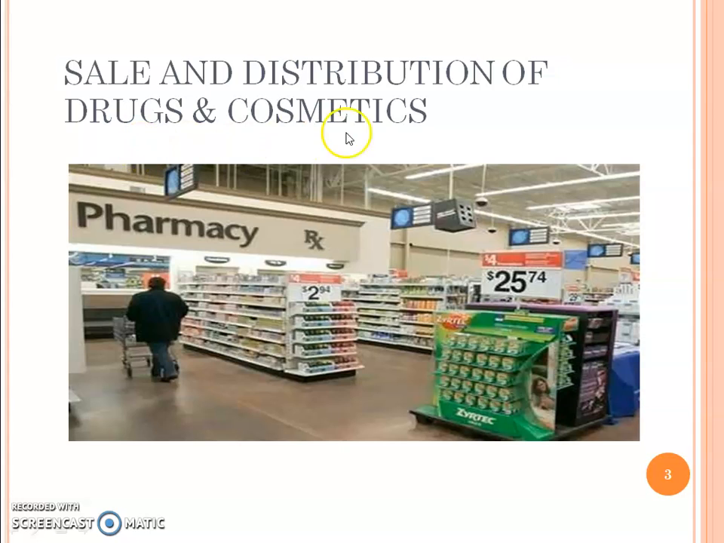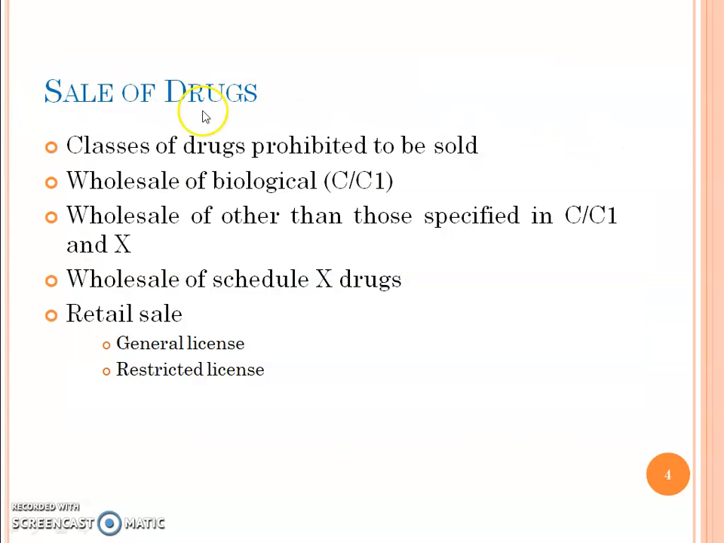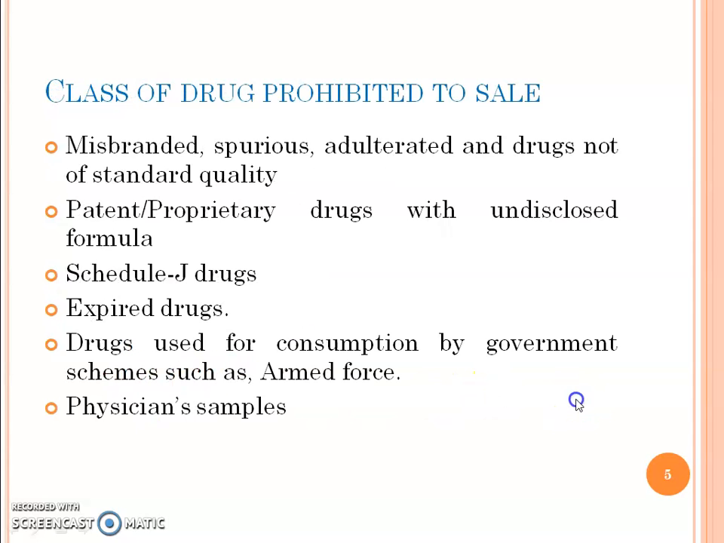Sale and distribution of the drugs and cosmetics. Sale of drug: classes of drug prohibited to be sold, wholesale of biological C, C1, wholesale of other than those specified in Schedule C, C1 and Schedule X, wholesale of Schedule X drug, retail sale, general license, restricted license.